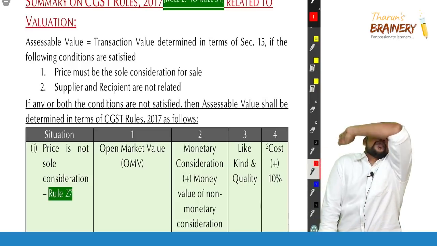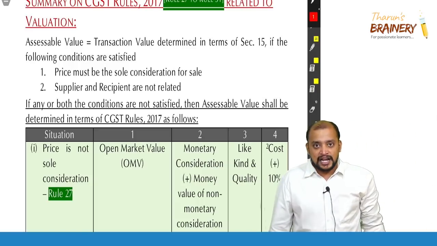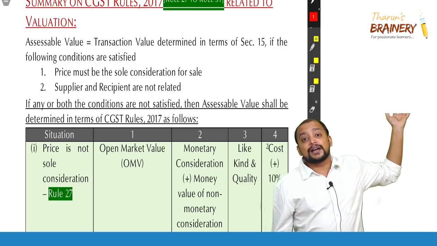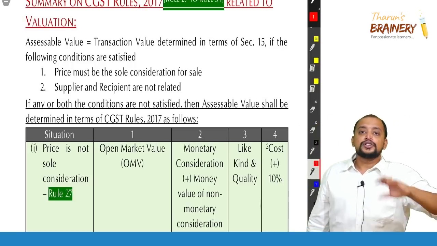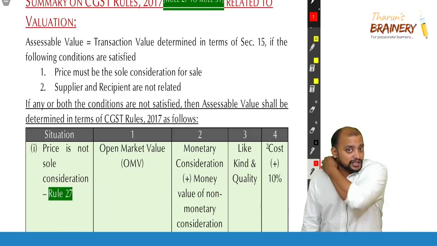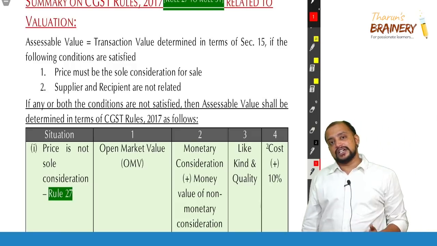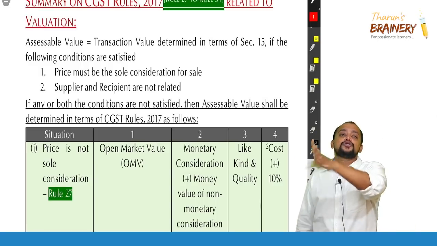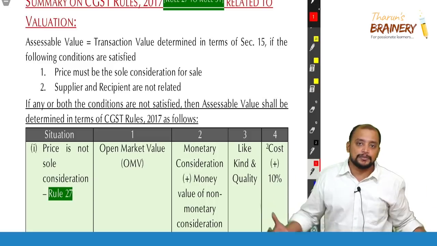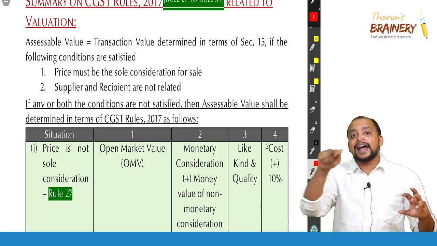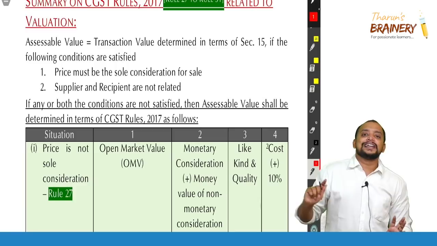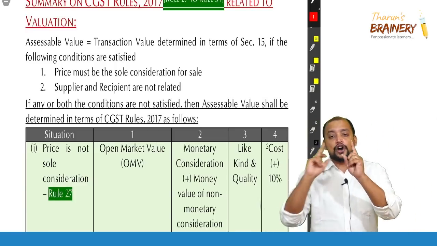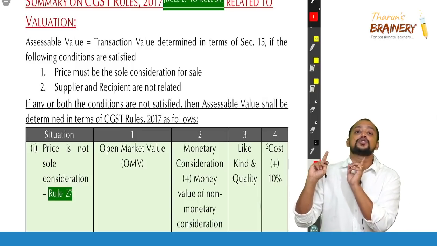Suppose like, kind and quality is also not there, then in that case I need to go for cost plus 10%. What is my purchase cost? I need to take my purchase cost, my purchase price. If it is a manufacturer, take cost of production. If it is a trader, take cost of purchase. If it is a service provider, take cost of providing the service. Add 10%. Assumption is that 10% is my markup. So whatever is my purchase price, add 10%, that will be taken as my sale price. That is cost plus 10%, that is given in Rule 30.